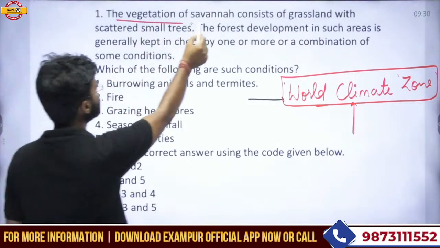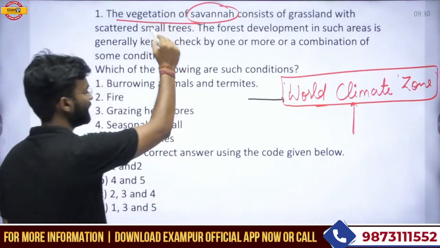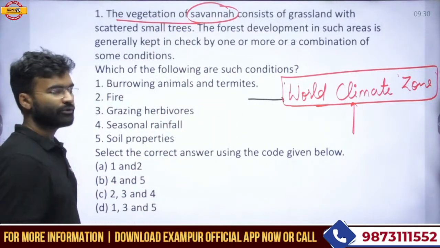The vegetation of the savanna. That means this question is regarding the savanna climatic zone.